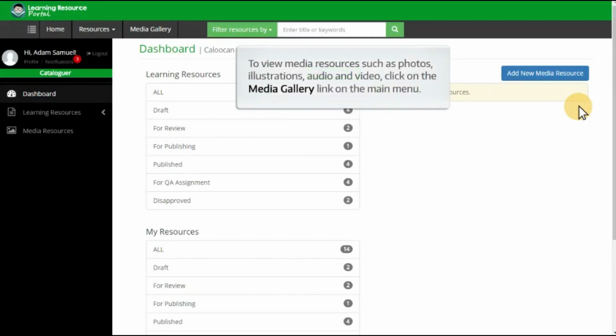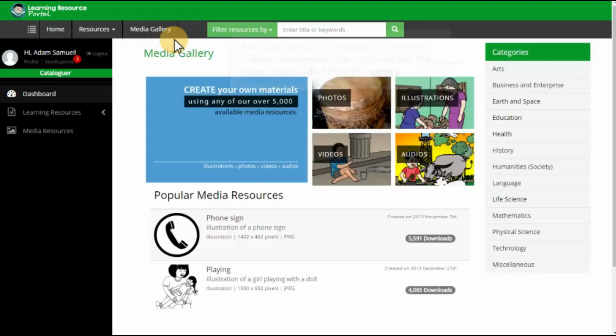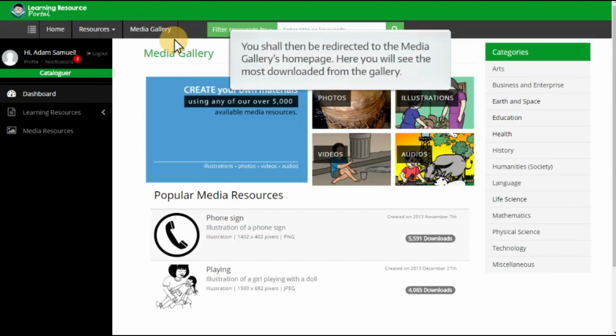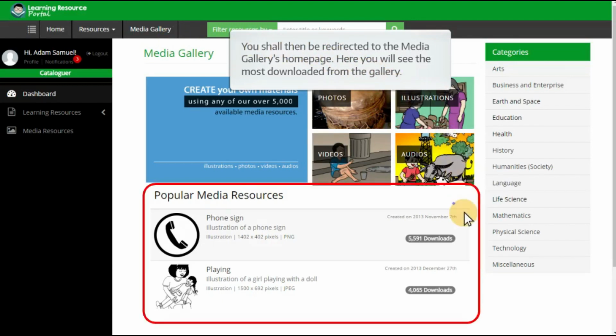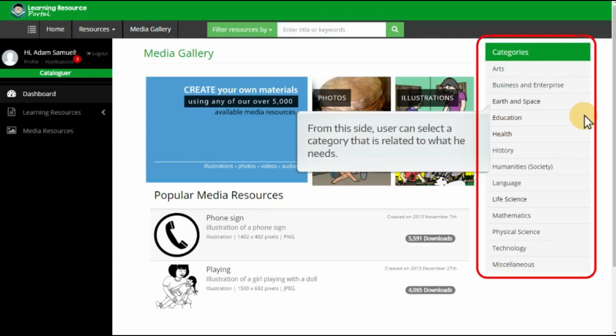To view media resources such as photos, illustrations, audio and video, click on the Media Gallery link on the main menu. You shall then be redirected to the Media Gallery's homepage. Here you will see the most downloaded resources from the gallery. From this side, the user can select a category that is related to what he needs.